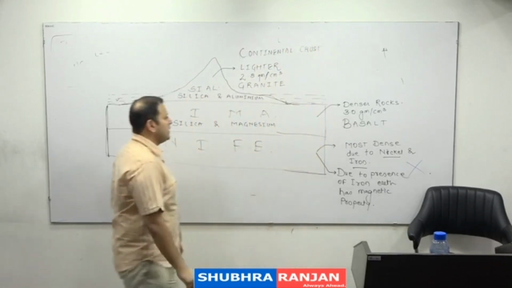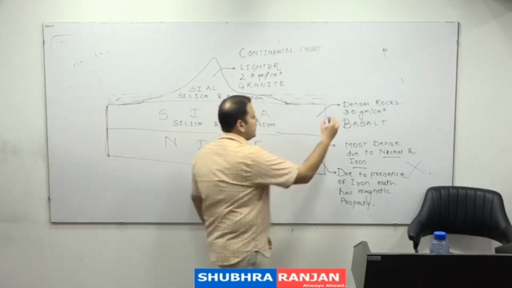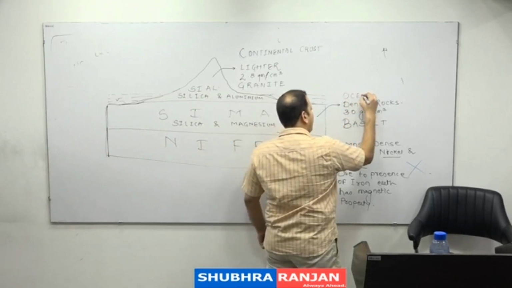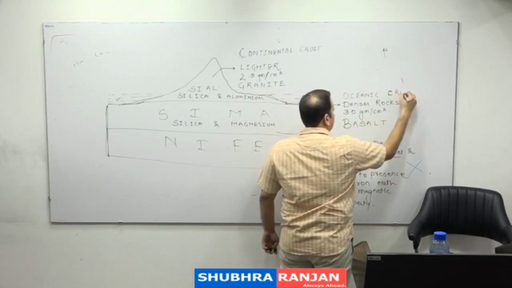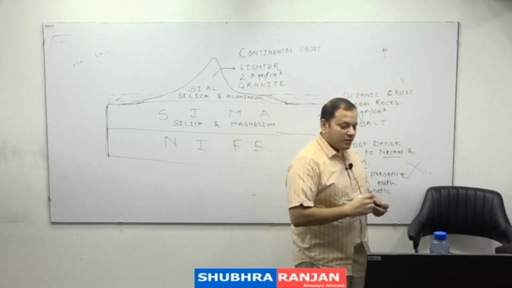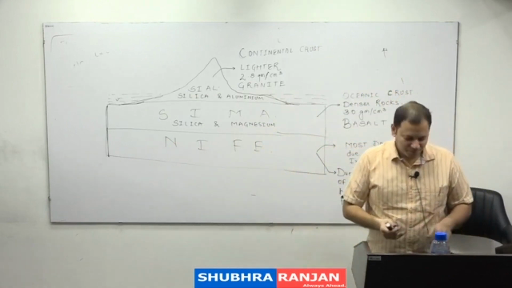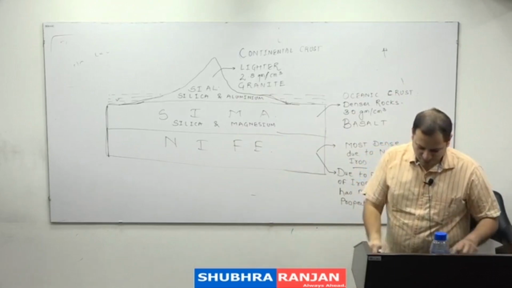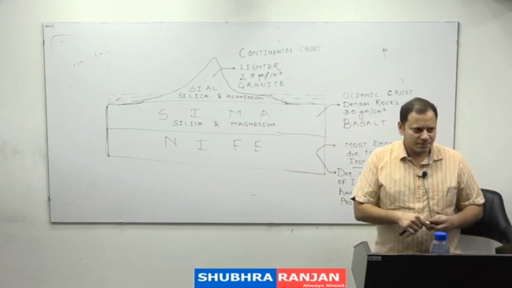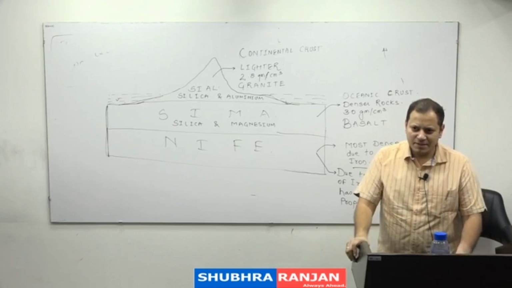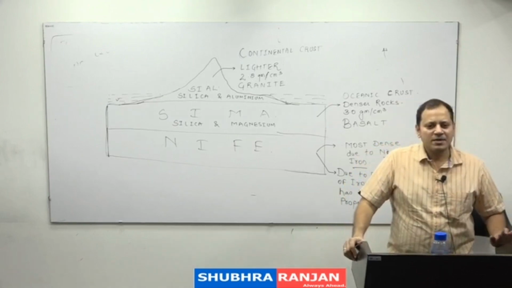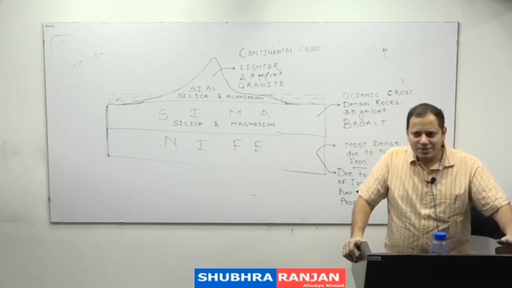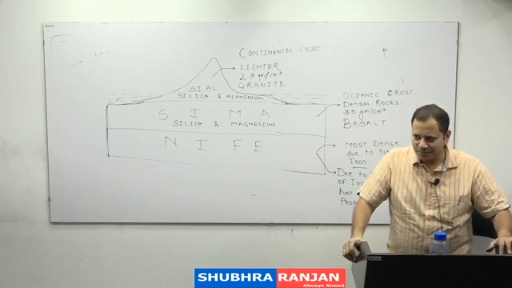And can I say Sima is nothing but oceanic crust? So can I conclude that continents are floating on the oceans? True or false? That is, the continental land masses are floating on the oceans. Not literally, but do you agree that the continental crust is floating on the oceanic crust?